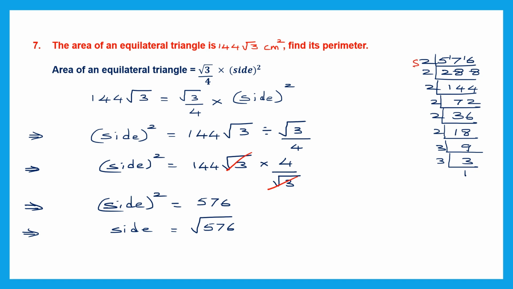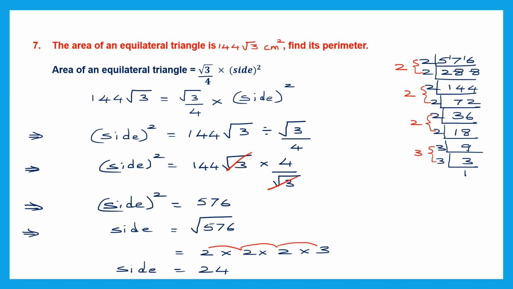So let's take the first pair of 2. So that makes it 2. Second pair 2. Then we have the third one and we have the 3s here. So let's write it all out here. That is 2 into 2 into 2 into 3. So 2 2s are 4, 4 2s are 8, 8 3s are 24. So the side, we have found the side now, and the side is 24 centimeters.